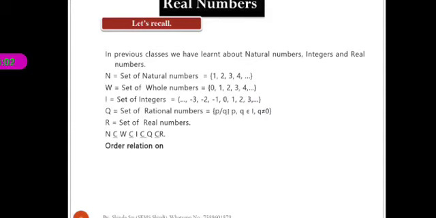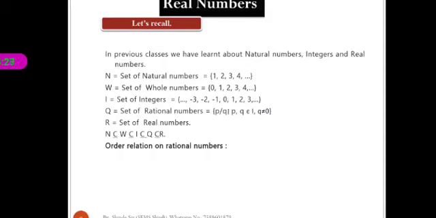Okay. Now we see the order relation on rational numbers. You know a rational number is a number of the form P by Q, or a fraction. For example, 2 by 3 is a fraction. Now order relation means we find out which number is greater out of the given two numbers.